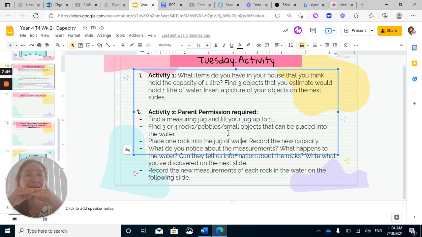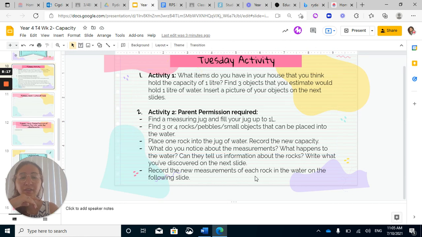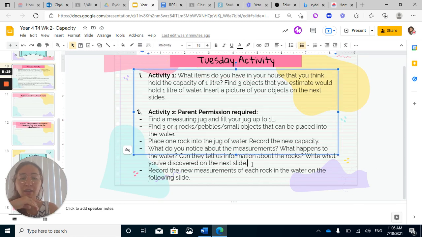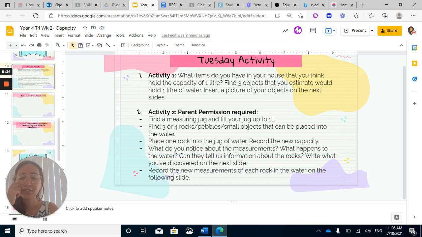So it goes from 1 liter to something else. Does it go down? Will it become something milliliters? Or will it go up and become 1 liter and something milliliters? Whatever you find, record it down on the next page and continue reading, because there's other things you're going to write. So you're going to tell me what you notice, what happens to the water, information about the rocks, and does it tell us about the weight of the rocks by any chance? And then record this on the next slide.